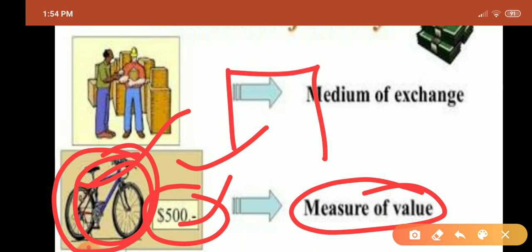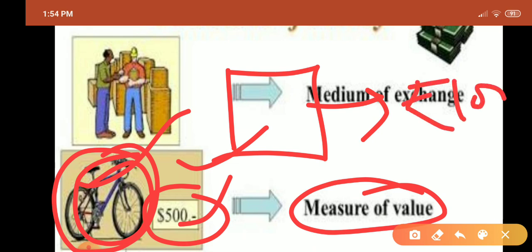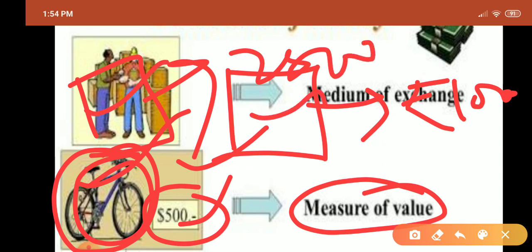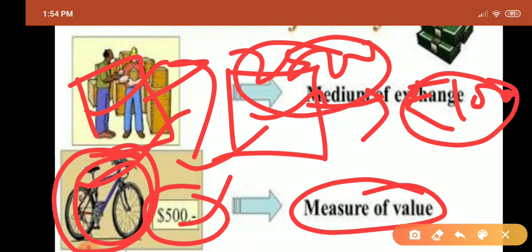Like, there is a phone. The value of this phone is 10,000, and any person can purchase it with 10,000. Another mobile phone has a value of 25,000. We can say this is a cheaper phone and this is an expensive phone, through the measure of value. Value is very helpful for measuring a commodity.